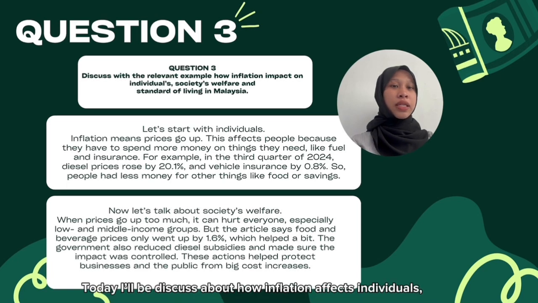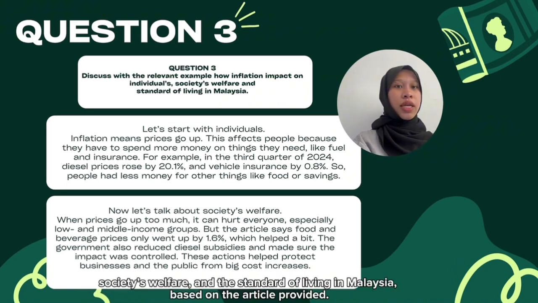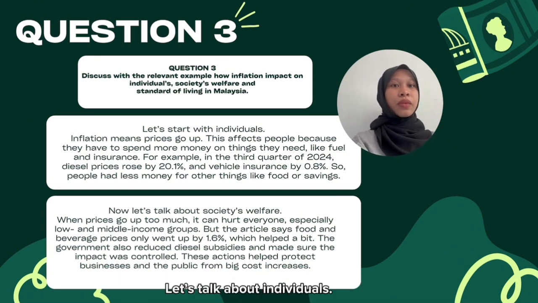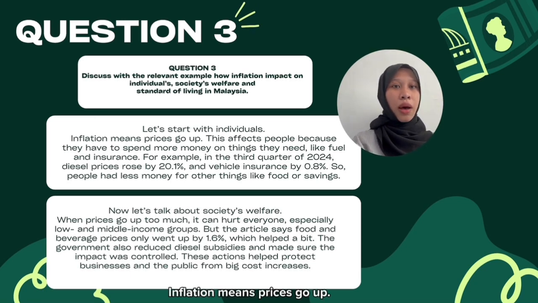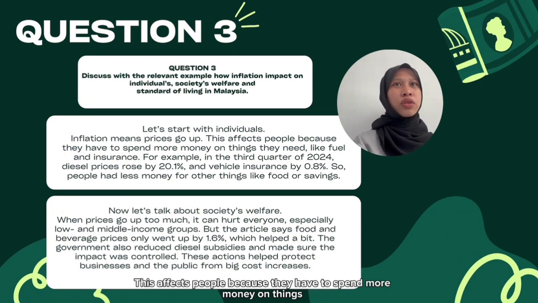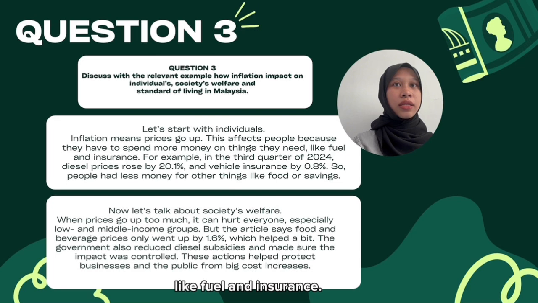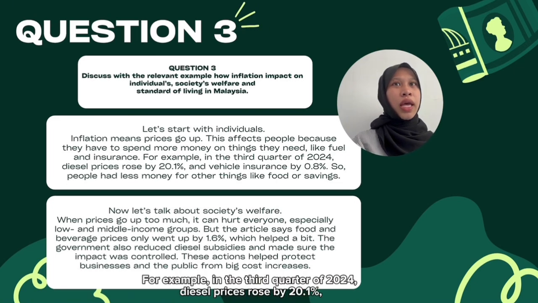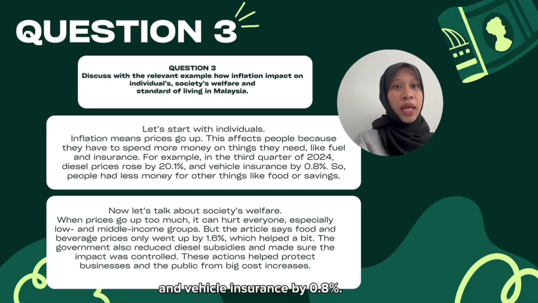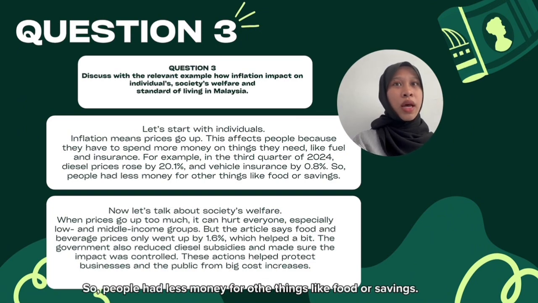Today I'm going to discuss how inflation affects individuals, society welfare and the standard of living in Malaysia based on the article provided. Let's talk about individuals. Inflation means prices go up. This affects people because they have to spend more money on things like fuel and insurance. For example, in the third quarter of 2024, diesel price rose by 20.1% and vehicle insurance increased by 0.8%. So people had less money for things like food or savings.